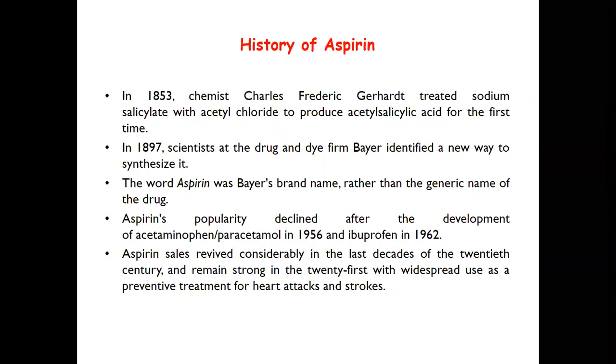In 1853, chemist Charles Frederick treated sodium salicylate with acetyl chloride to produce acetyl salicylic acid for the first time. In 1897, scientists at the drug and dye firm Bayer identified a new way to synthesize it, and the word aspirin was Bayer's brand name rather than the generic name of the drug.